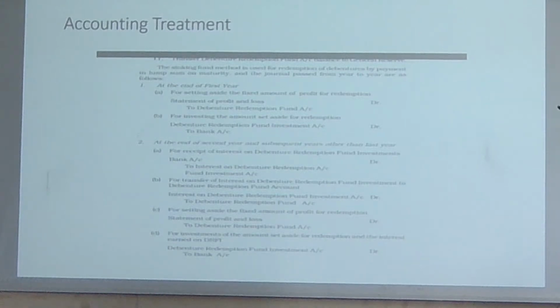Sinking fund method is used for the redemption of debentures by payment of a lump sum on the maturity date of the debentures. Now look at this. At the end of the first year, आप क्या करते हो? Certain amount of profit you are going to invest somewhere. Now look at this statement of profit and loss account. आप उसमें से profit क्या करते हो? Certain amount of your profit you are going to set aside. That means आपका profit and loss account कम हो जाएगा उस amount से.